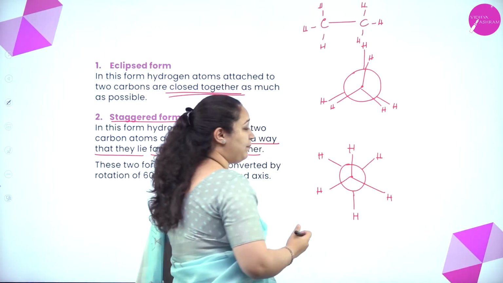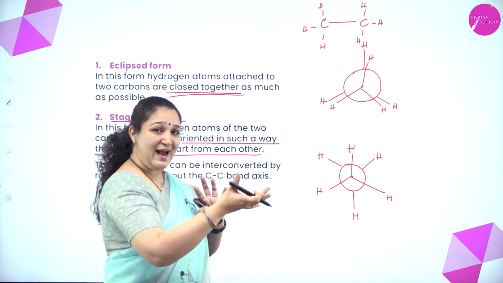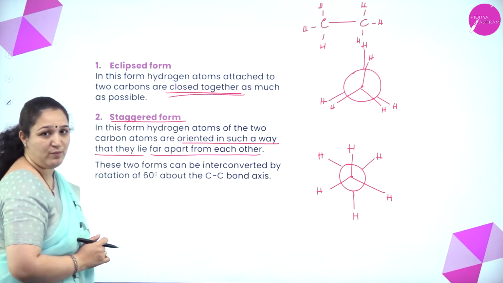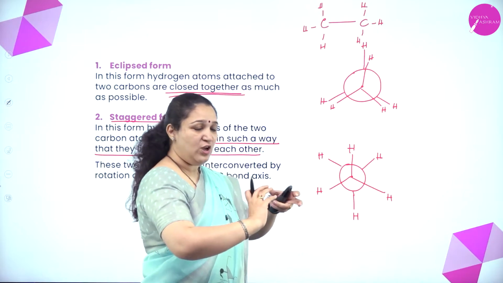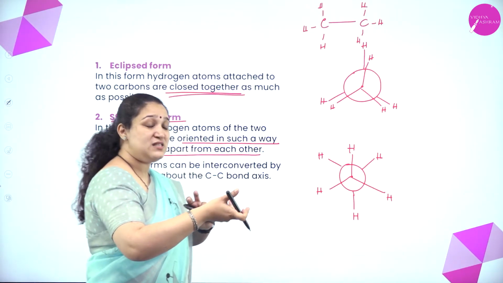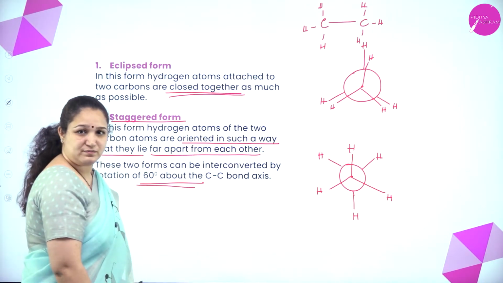They are far apart. They are not aligning one behind the other. They are as much as far apart. Then we call it as the staggered form. And from this form to this form, if you have to come, you have to just rotate along the carbon-carbon single bond by 60-degree angle, you will get from one form to other.